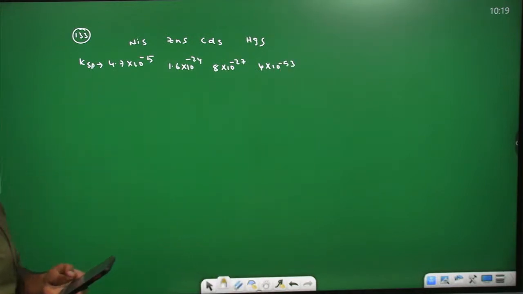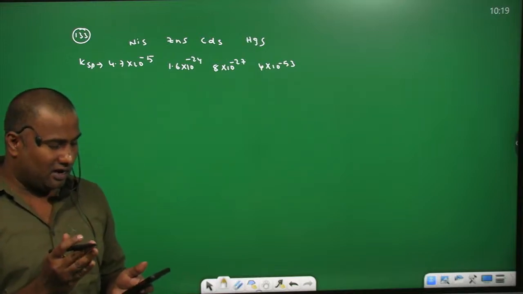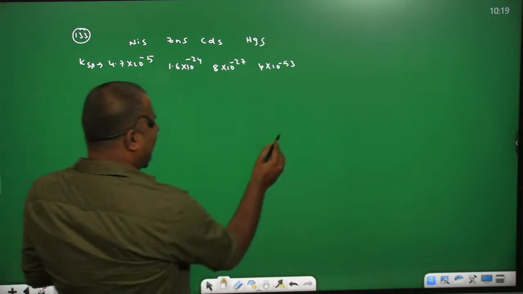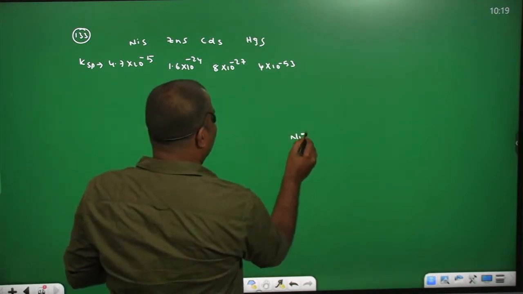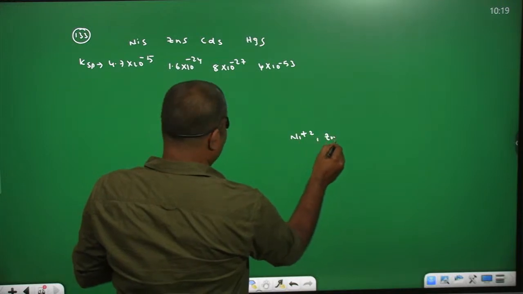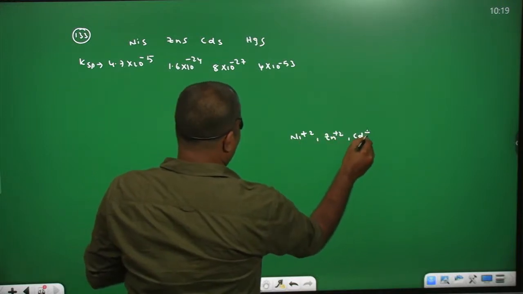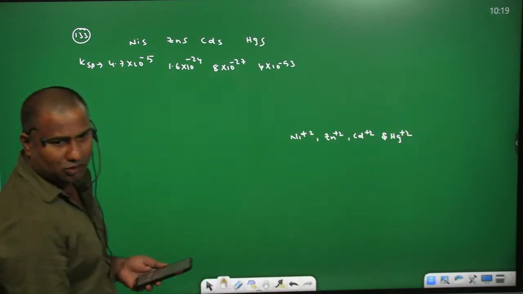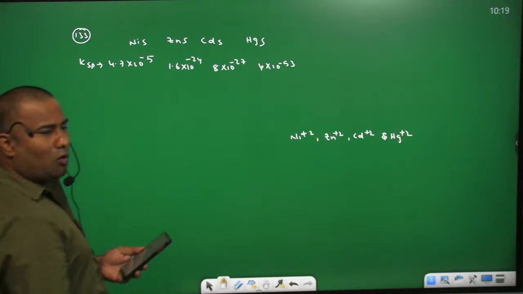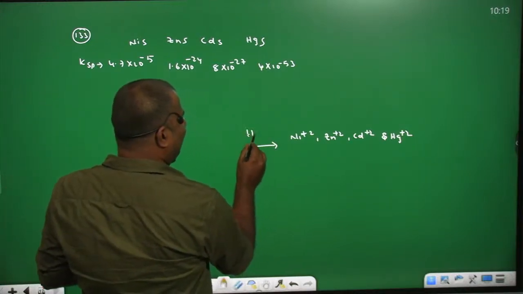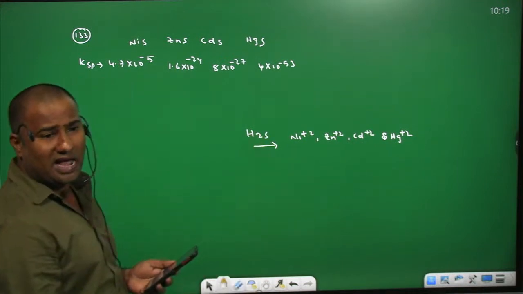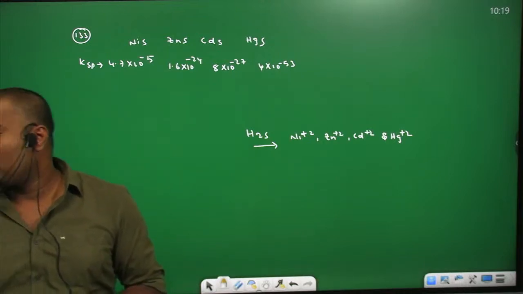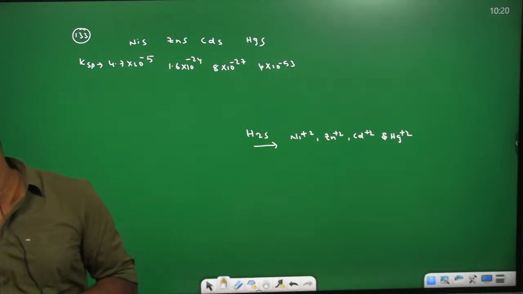Now he is taking different solutions: nickel, zinc, cadmium, Hg plus 2. These are the cationic solutions containing Ni plus 2, Zn plus 2, cadmium plus 2, and finally mercuric plus 2 ions. Over these ions he is passing aqueous hydrogen sulfide gas, and he is asking which ion can precipitate first and which ion cannot precipitate. That means which ion can precipitate last.